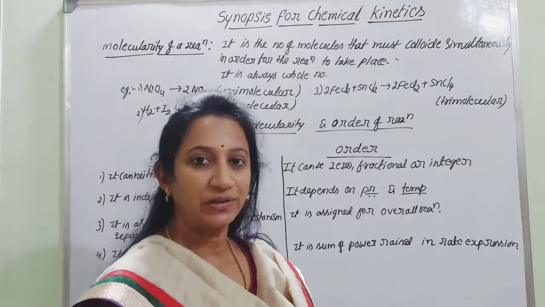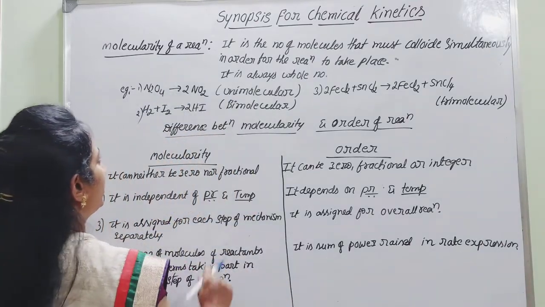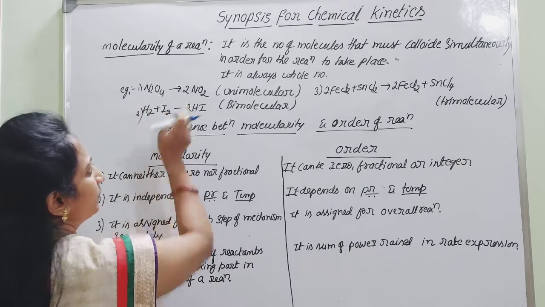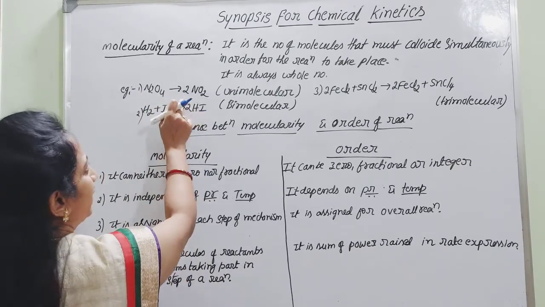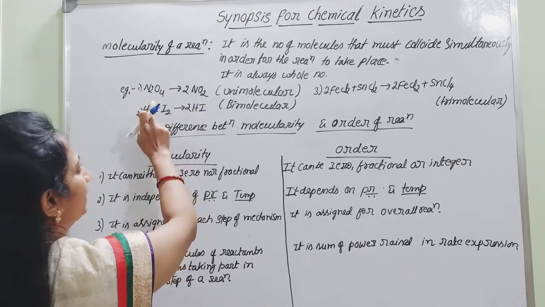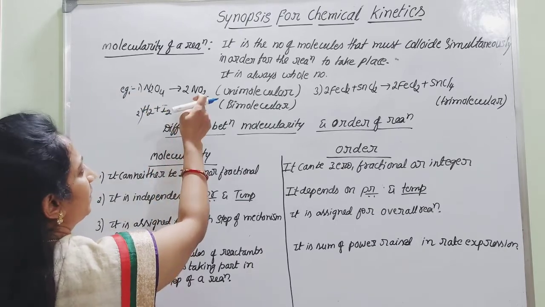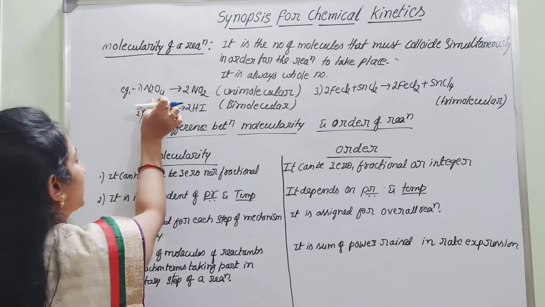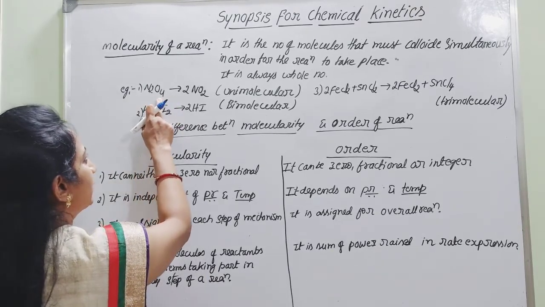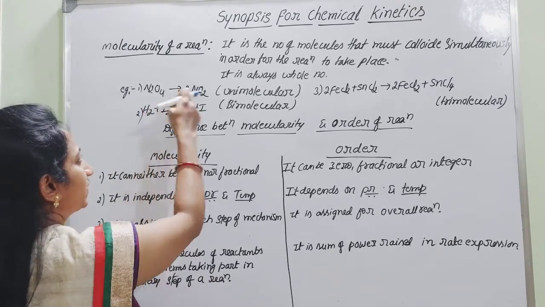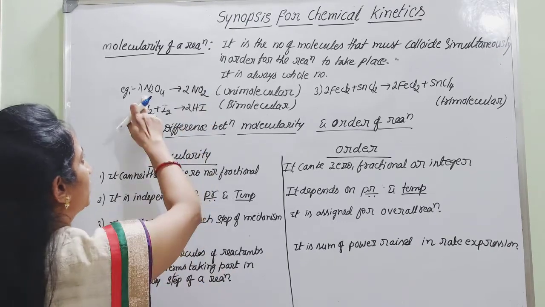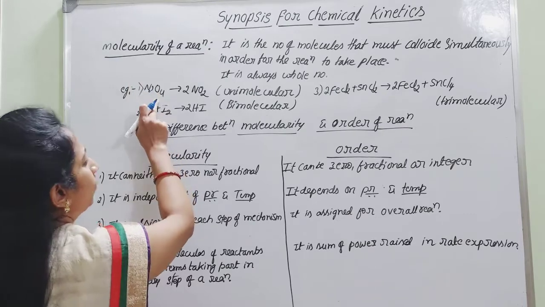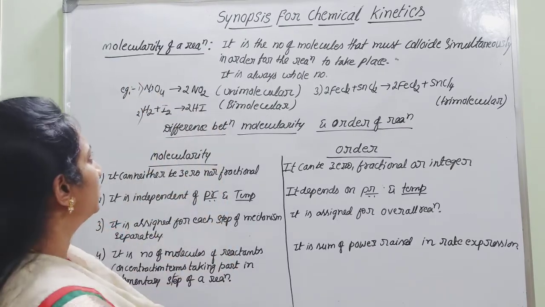What is meant by molecularity of a reaction? If we consider any particular example, there you will consider both reactants as well as the products. In any elementary reaction, the number of molecules that must collide to result in the formation of product is considered the molecularity. Here, N2O4 molecules will collide with each other to result in the formation of NO2. The number of N2O4 in this balanced expression is 1, hence it is unimolecular.